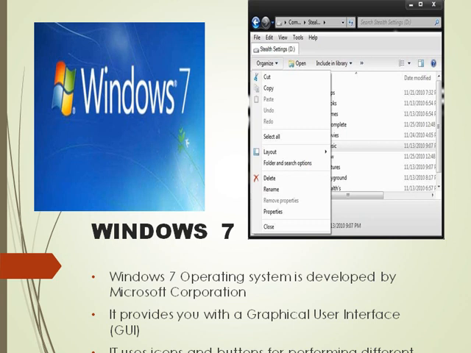That is, a graphical user interface uses buttons and icons. So the operation becomes very easy. You don't need to remember any commands. So to perform creating, renaming, copying or deleting, you can use a mouse.